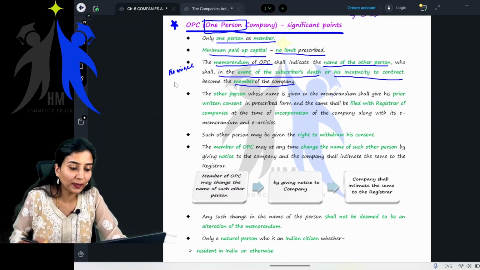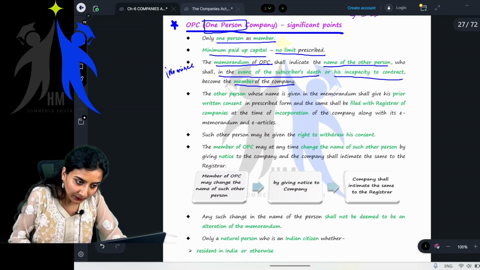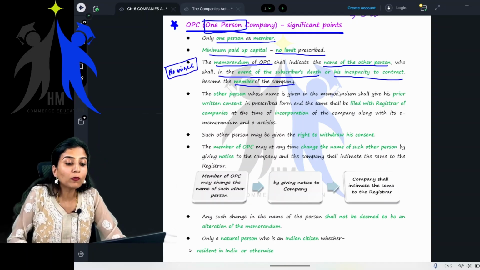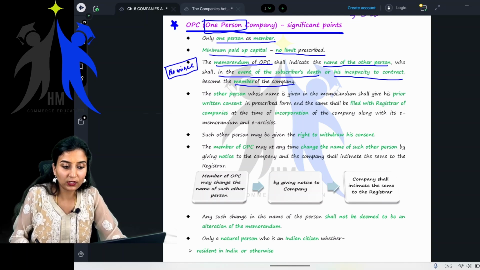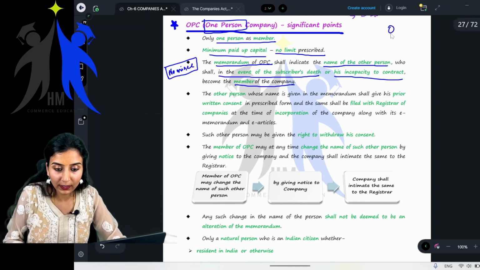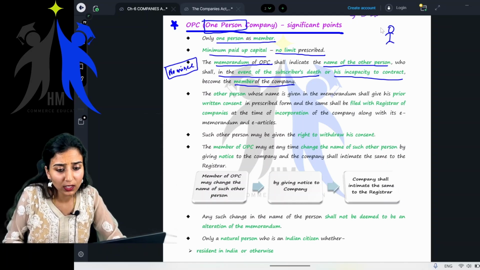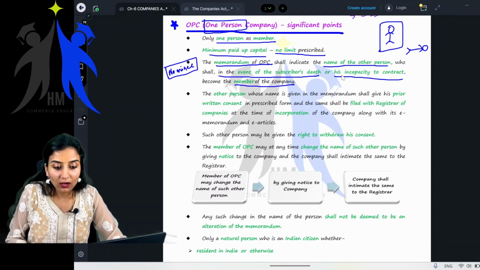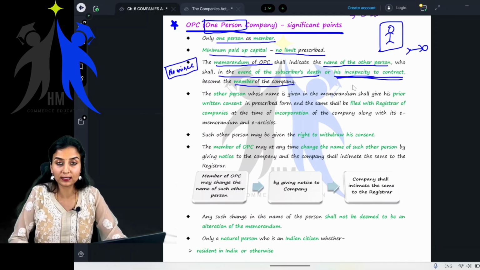And when it comes to OPC, there is one more clause in the memorandum of association which will be included, that is the nominee clause. Now, what is this nominee clause? Nominee clause meaning, children, say for example, in an OPC there is only one person who is the member of the company. Now, if this person dies, he's dead. If he dies or is incapacitated to contract, ma'am, what does this mean?